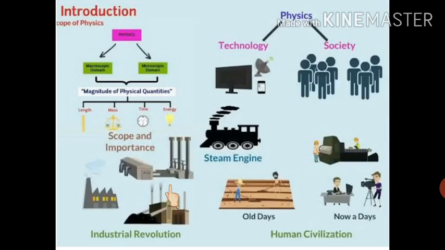Sometimes physics generates new technology. At other times, technology gives rise to new physics. Both have a direct impact on society. So I think it is clear how important physics is for us, how physics plays a vital role in our lives, and how we can use it in both ways, in favor of us or against us.